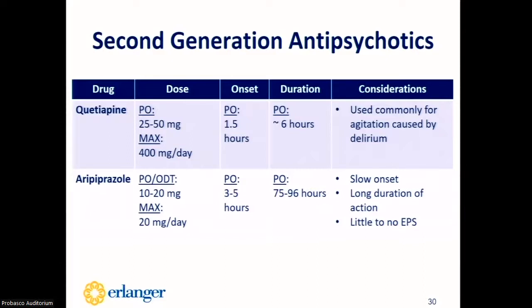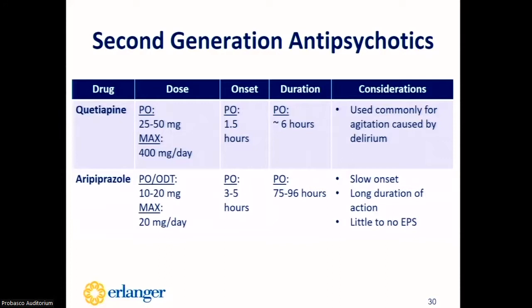So quetiapine is dosed at 25 to 50 milligrams initially, with a max dose of 400 milligrams per day. It's not going to be commonly used in the EDs due to its slower onset of action, but it is going to be very commonly used in the ICU and in floor patients to treat agitation. It's usually dosed twice daily or can also be dosed 3 times a day, possibly with a higher dose at night to help improve the sleep cycle in an agitated and delirious patient.